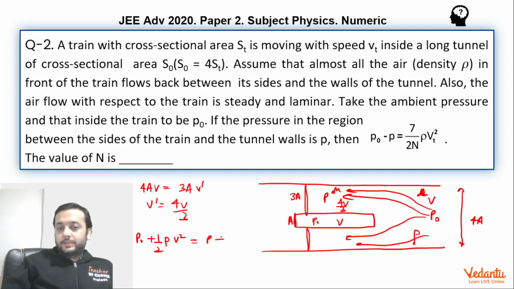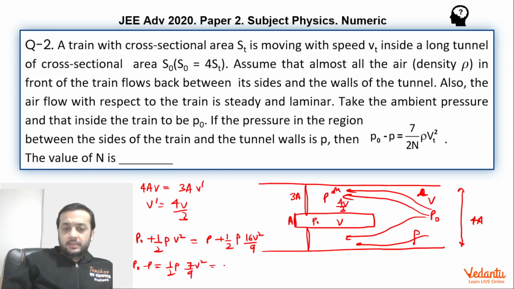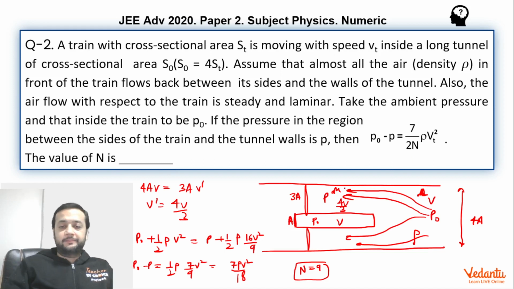So P plus half rho into 4v by 3 whole square, which will become 16v square by 9. If you see, P naught minus P becomes half rho, 16 by 9 minus 1, which is 7 by 9 v square. So it becomes 7 rho v square by 18. So clearly n becomes 9. Hence the answer will be 9.